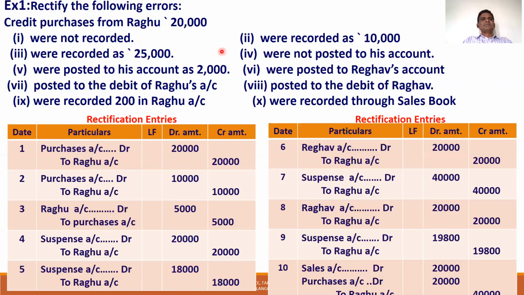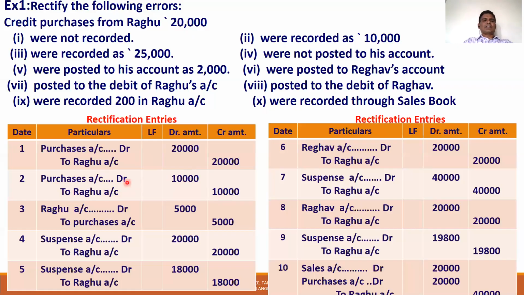What is the second entry? Credit purchases of 20,000 were recorded as 10,000. Instead of 20,000, only 10,000 was recorded. That means we have to record another 10,000. The rectification is purchase account debited with 10,000 and Raghu account credited with 10,000.